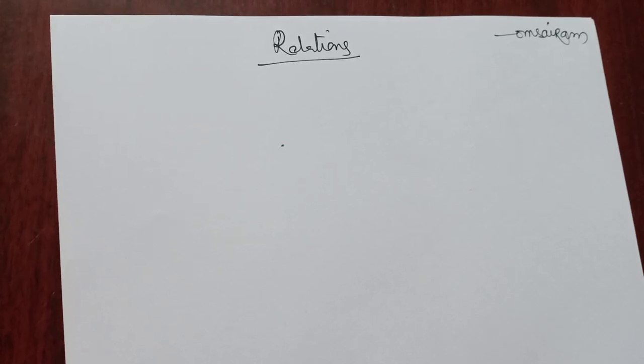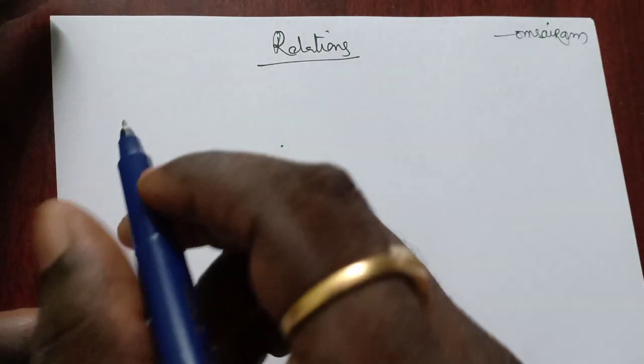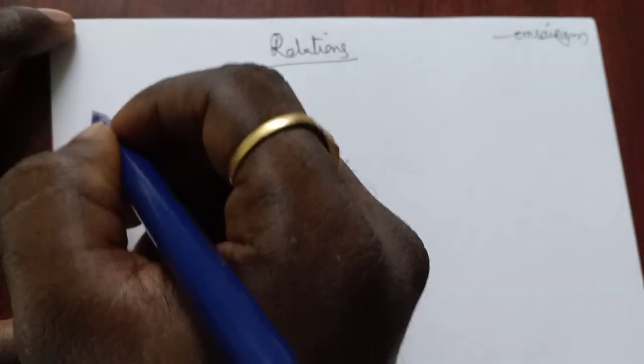Hi students, in the last video we discussed transitive relation and inverse relation. Now we will discuss the first one, which is identity relation.